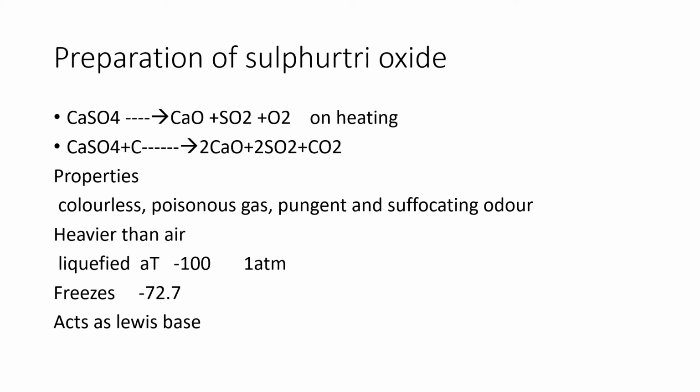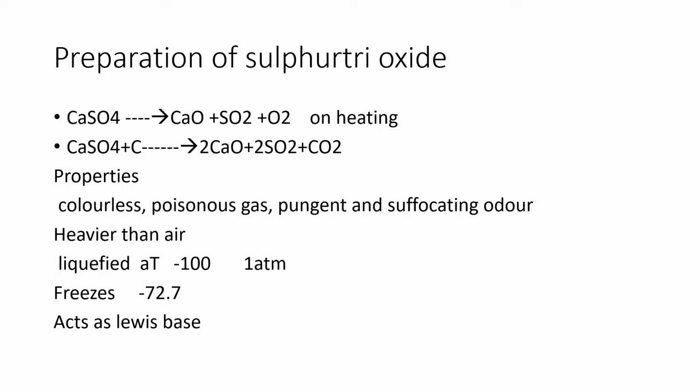When calcium sulfate is treated with carbon, you get 2 moles of calcium oxide plus sulfur dioxide plus carbon dioxide. In the first case, calcium sulfate subjected to heating dissociates to give calcium oxide plus sulfur dioxide plus oxygen. In the second case, when calcium sulfate is treated with carbon, you get calcium oxide plus sulfur dioxide plus carbon dioxide.